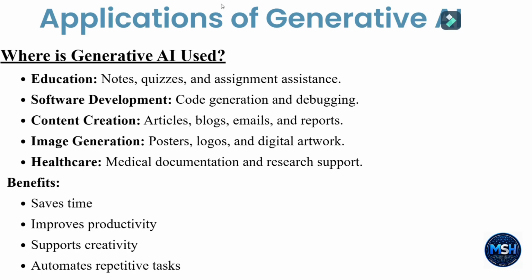It helps students prepare notes and quizzes and summarize topics. If the student doesn't understand a particular long concept, it can be given to an AI, which can summarize it. We can have modules to summarize large text into small text, and we can get practice questions and assignment assistance.